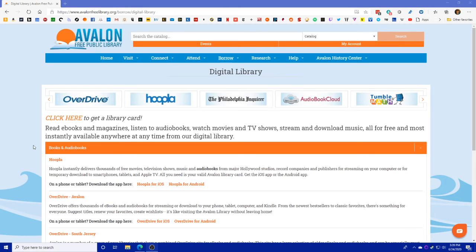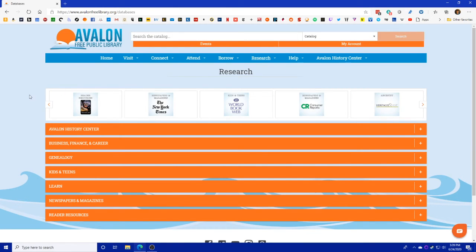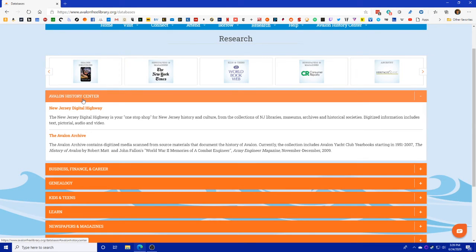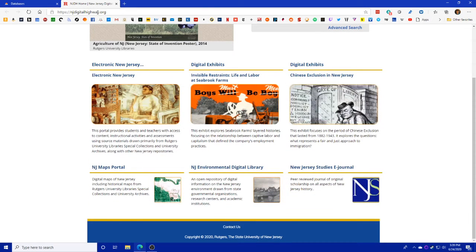We do also have some additional apps that you can access from our website over here under the research heading on resources. When you get over there, this is going to be broken down by category. There's some that are from the History Center. This New Jersey Digital Highway has a bunch of different digital exhibits related to New Jersey history.